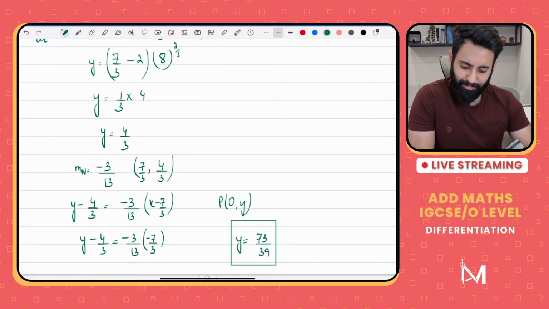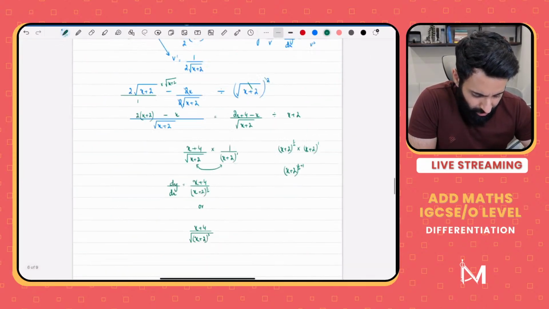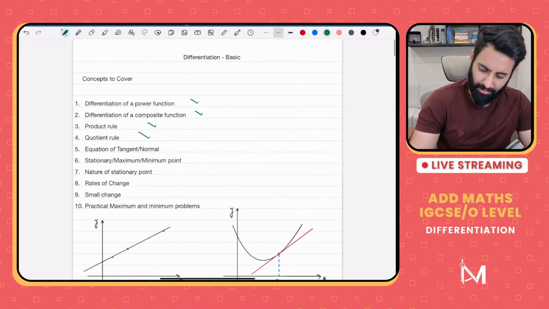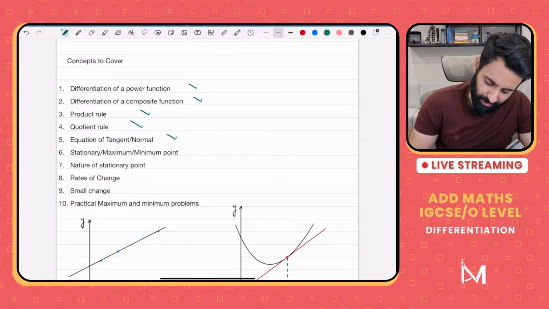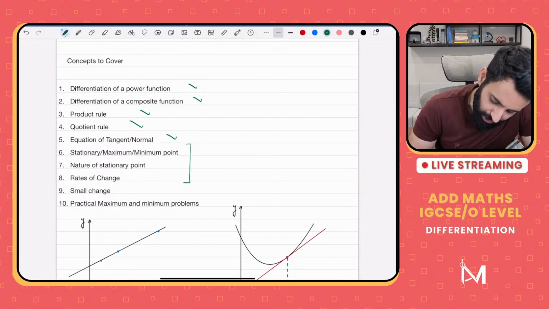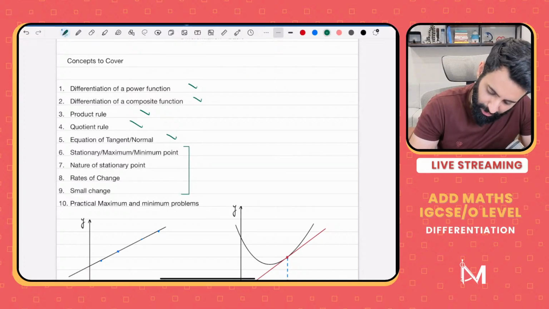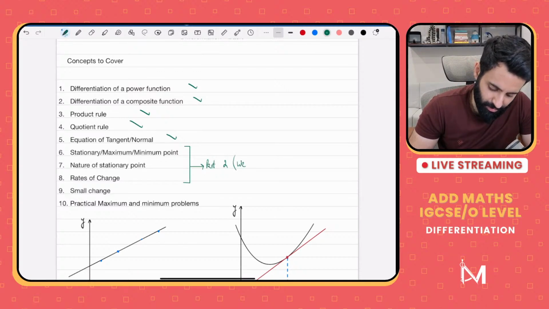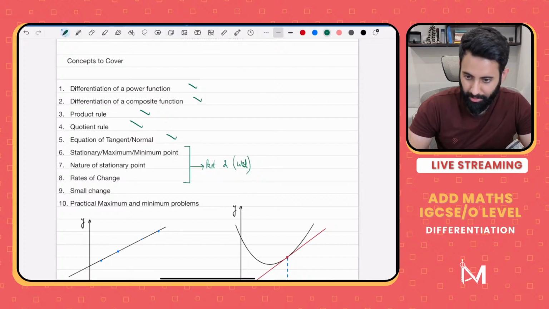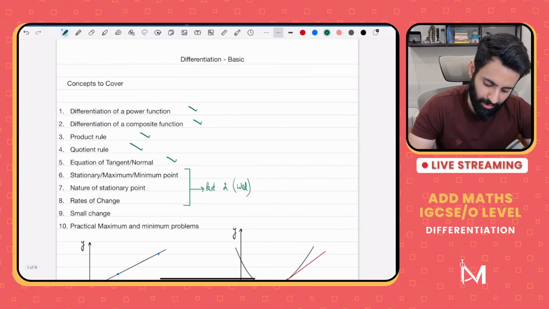Okay. Anyway, so I think that's enough for today. Here are the concepts that we have covered. We've done 5 concepts today. I don't think we'll be able to cover the remaining 5 inshallah in the next class, but let's inshallah aim for at least these 4. If not these 4, then maybe these 3. So this we will do in part 2, and expect part 2 on Wednesday inshallah. We'll cover differentiation first and then we will do integration.